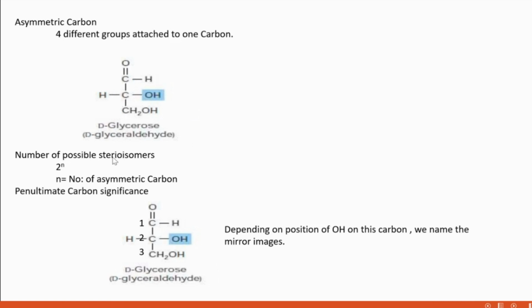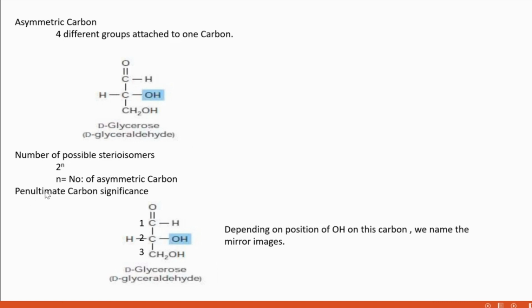So we need to understand how many stereoisomers are possible out of this structure. There is an equation for that, 2 raised to n, where n is the number of asymmetric carbons. Here there is only one asymmetric carbon, so 2 raised to 1 is equal to 2. So only 2 isomers are possible out of this structure.